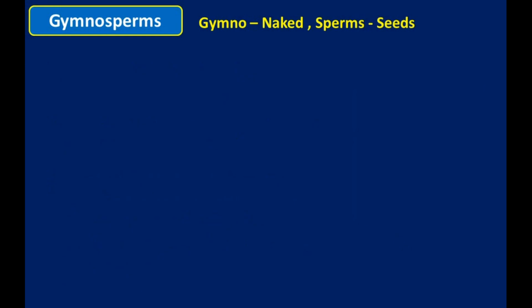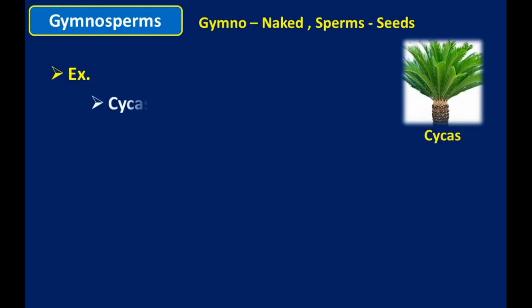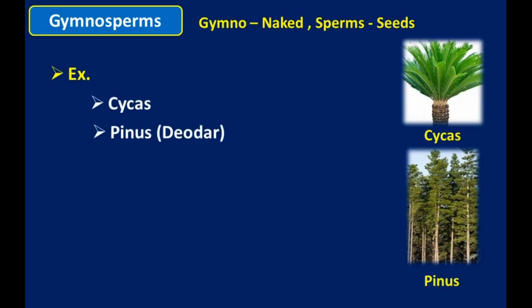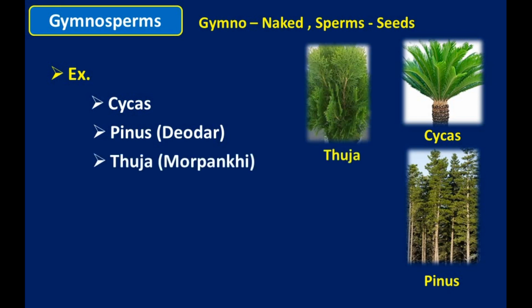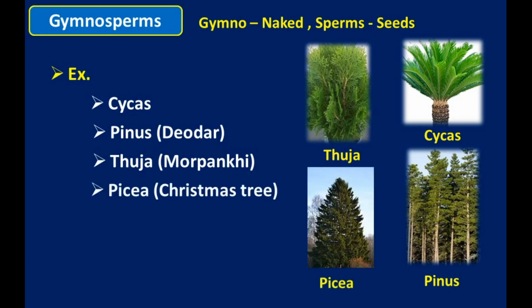Examples of gymnosperms are Cycas, Pinus, known as deodar, Thuja, commonly known as morpankhi, and Picea, known as a Christmas tree. So these are the examples of gymnosperms. These plants are generally found in gardens. They are ornamental or decorative plants.